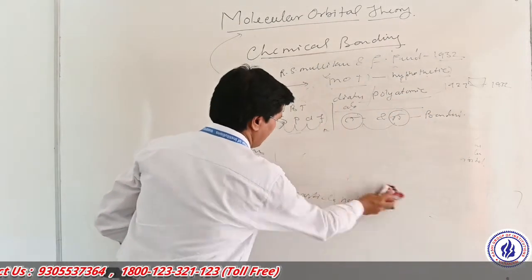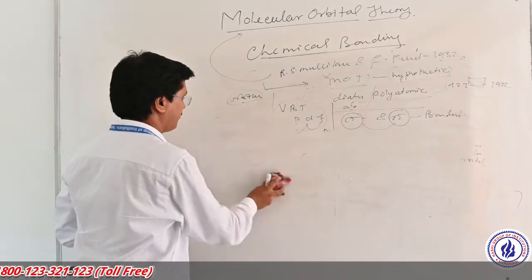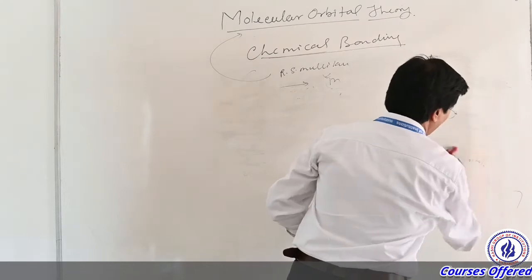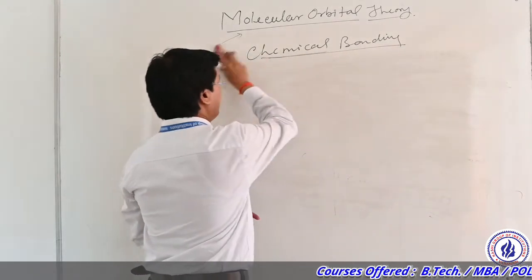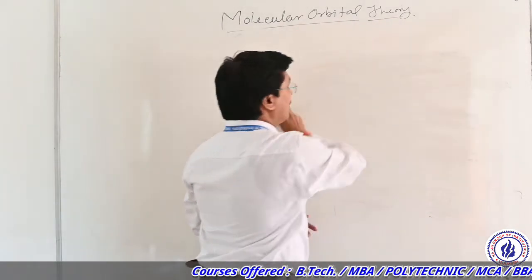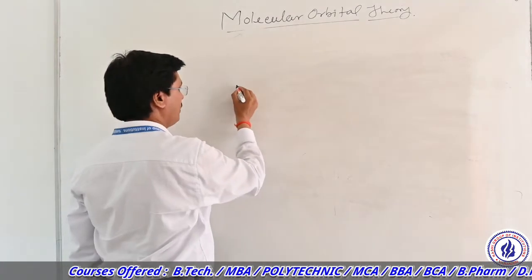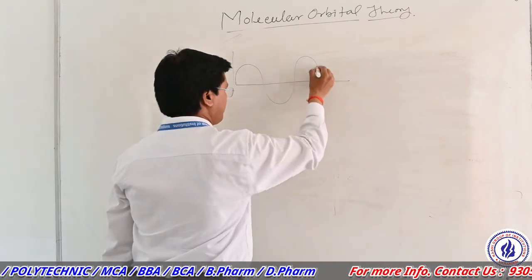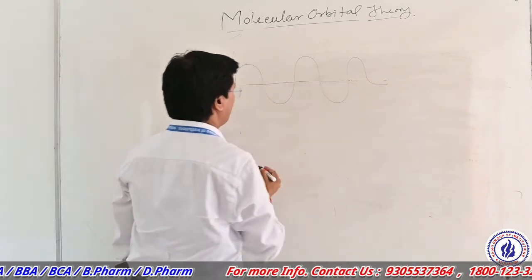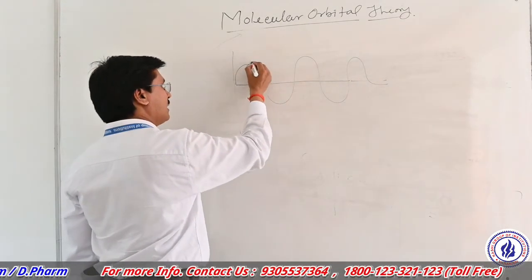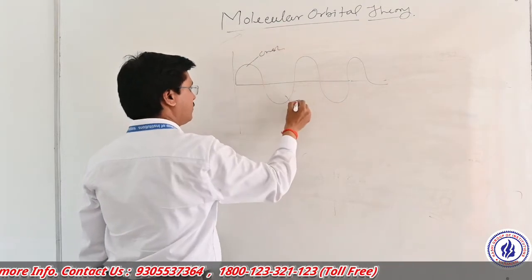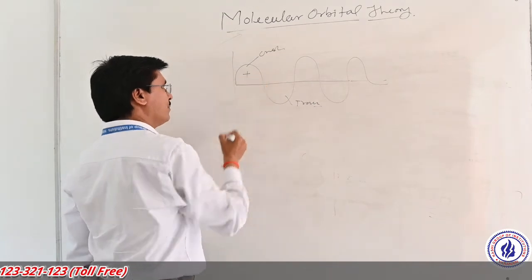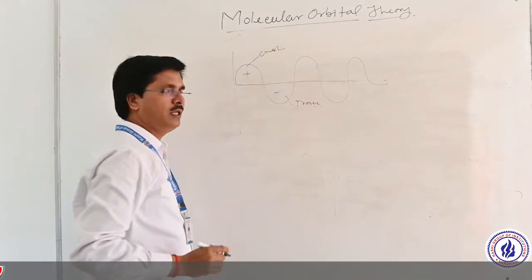Here are some examples representing the formation of molecular orbitals according to Schrödinger's concept. This is the oscillation of waves. Here you see the crest and the trough. The crest has the positive phase and the trough has the negative phase.